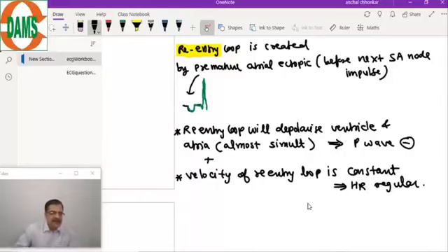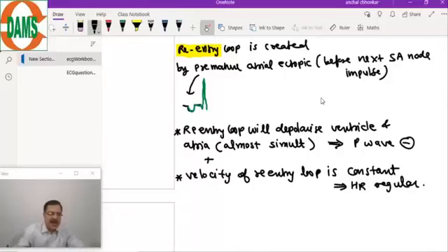Why is the P wave inverted? Because the impulse is going from below upward. It is a circus movement. This will produce an arrhythmia, which you popularly know as PSVT or AVNRT. So this is a cause of PSVT or AVNRT.